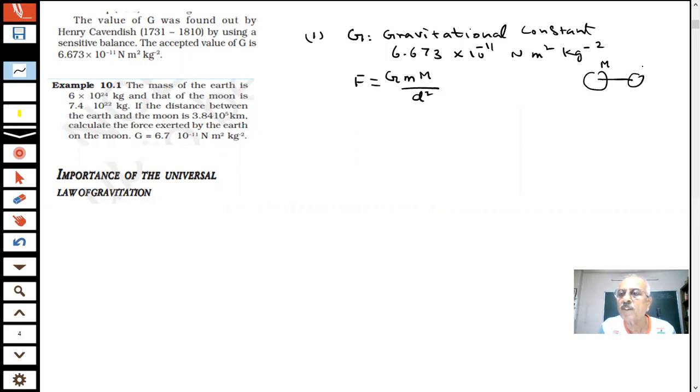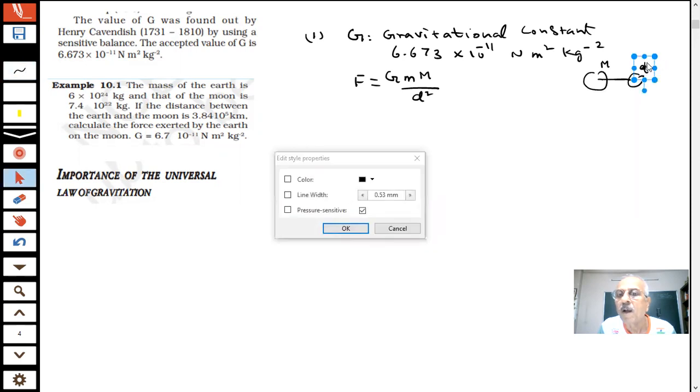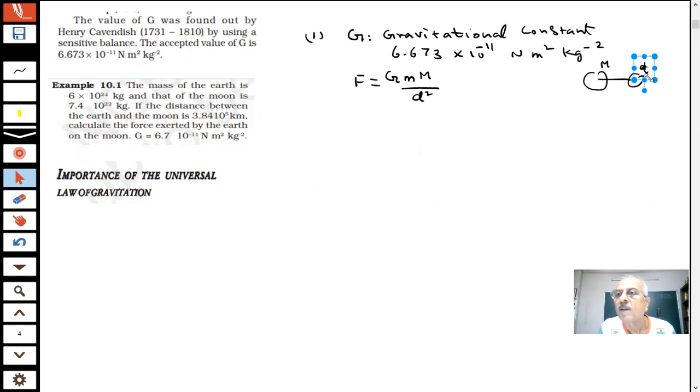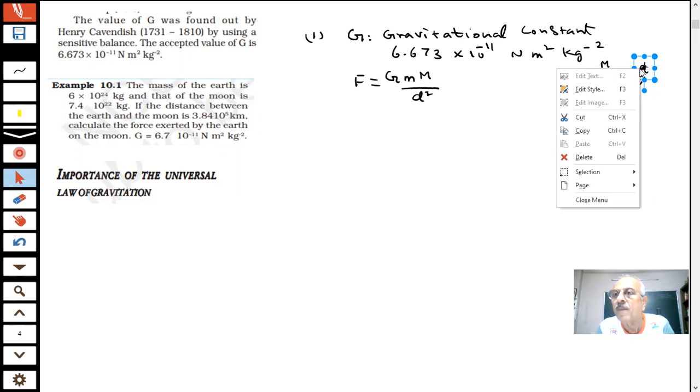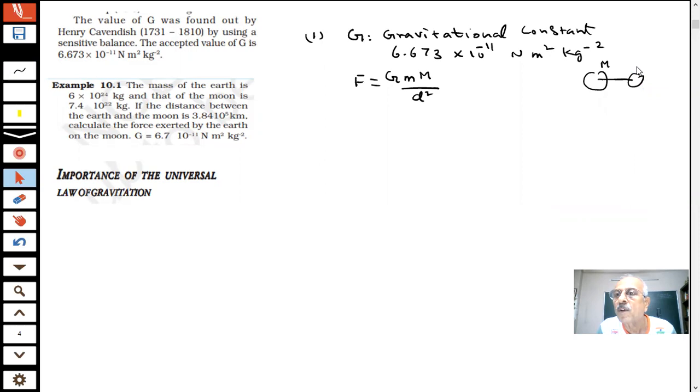This has mass M, and this has mass small m. d is the distance between the centers of the two objects.